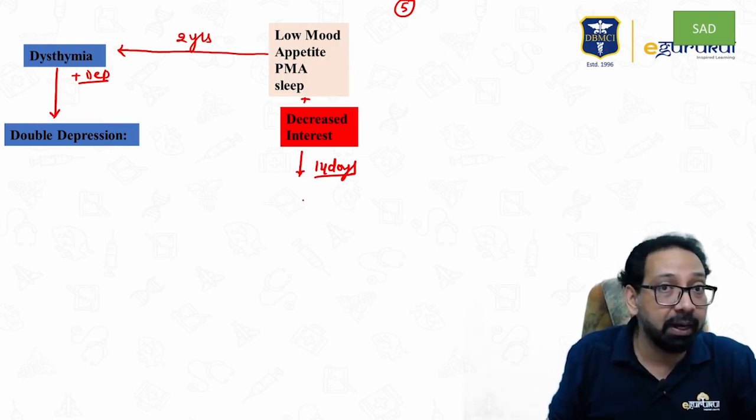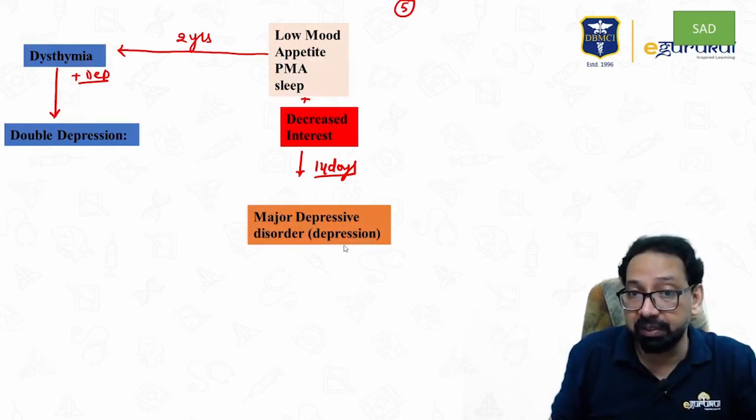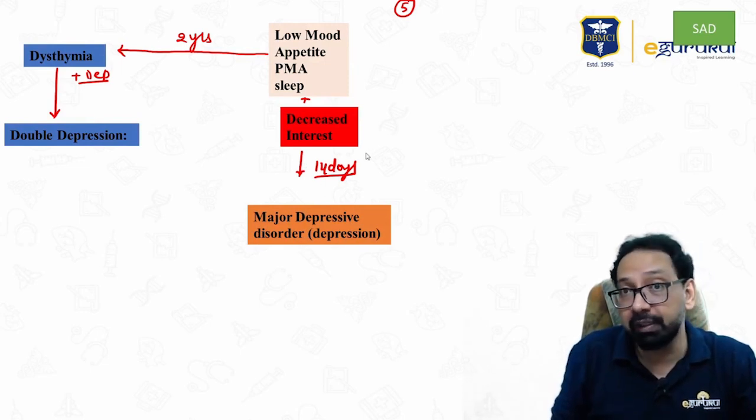To diagnose mania, the duration should be 7 days. Then you will make the diagnosis of major depressive disorder, means symptoms of depression for 14 days, fulfilling the criteria.